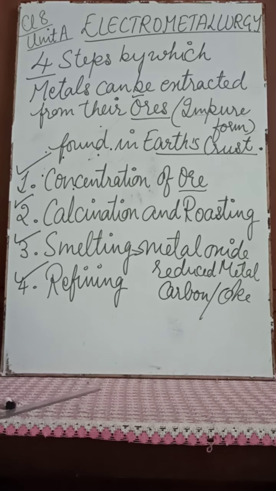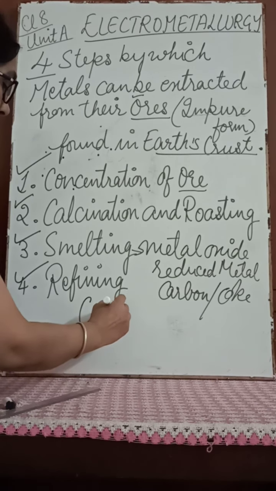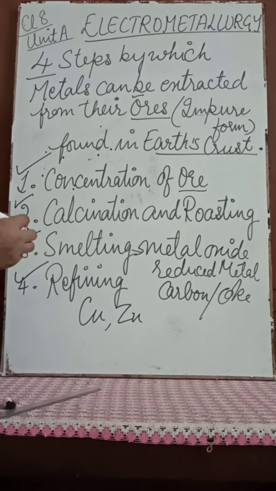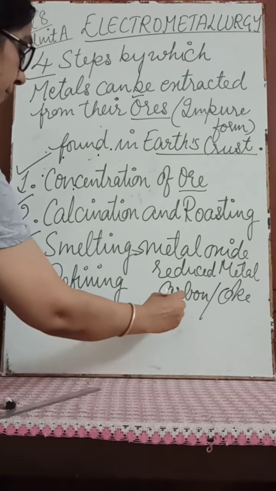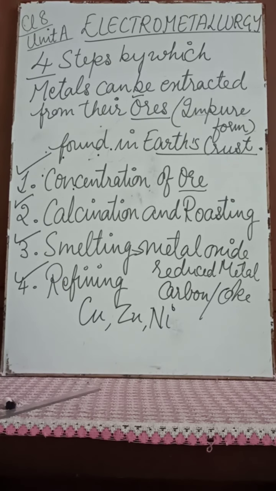Now metals like copper, zinc, nickel, etc. can be refined by electrolysis. So which metals can be refined by electrolysis? Copper, zinc, nickel, right, can be refined by the process of electrolysis. Okay.